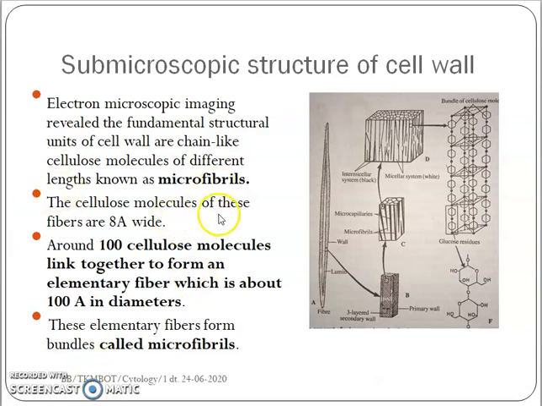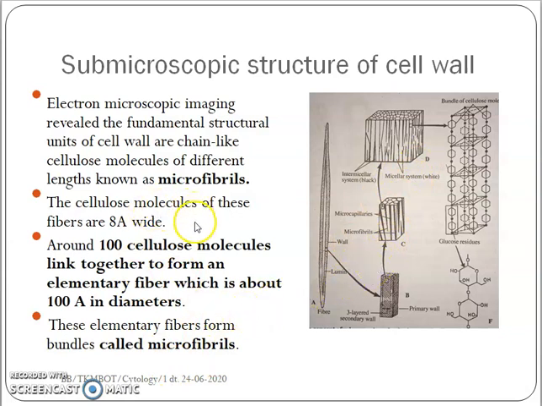The cellulose molecules are 8 angstrom wide. Around 100 cellulose molecules connect together to form an elementary fiber, having a diameter of 100 angstrom. And these elementary fibers unite together to form microfibrils.